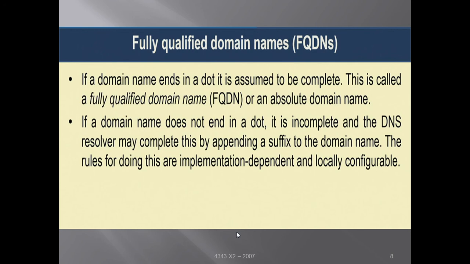Now what are fully qualified domain names? If a domain name ends in a dot, it is assumed to be complete. This is called a fully qualified domain name or an absolute domain name. If a domain name doesn't end in a dot, it is incomplete, and the DNS resolver may complete it by appending a suffix to the domain name. The rules for doing this are implementation dependent and locally configurable. So the DNS server can make it fully qualified before going to the other steps.